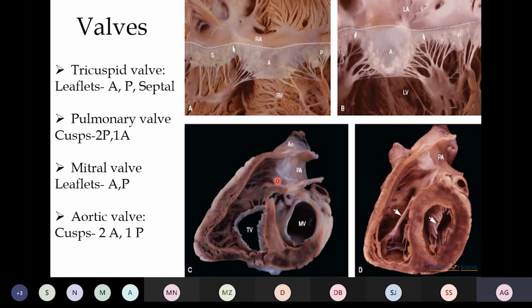Then we have the pulmonary valve. It has two anterior and one posterior cusp. The aortic valve has two anterior and one posterior cusp. The circumference of the pulmonary valve is 2.3 to 2.5 centimeter, and of the aortic valve it is 2.2 to 2.5 centimeter.